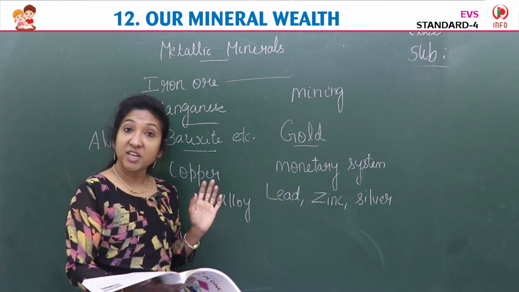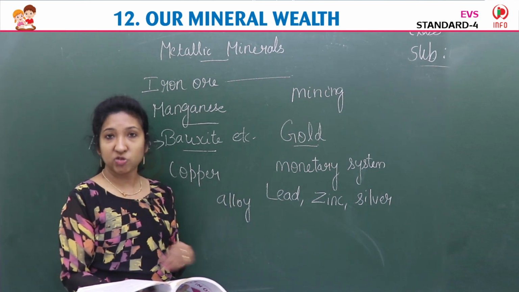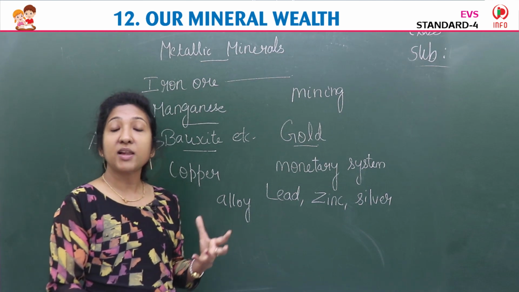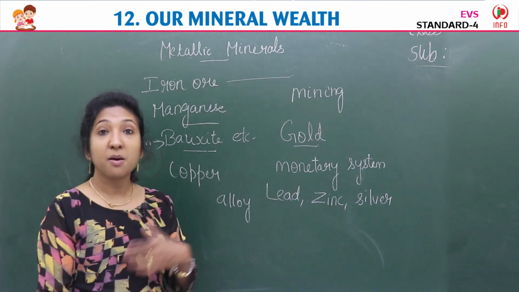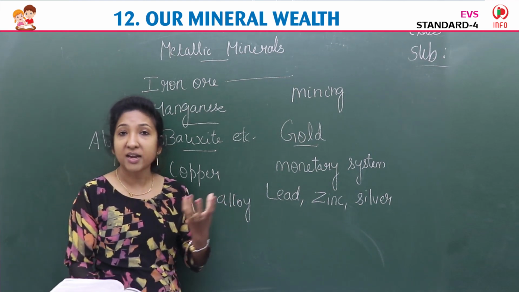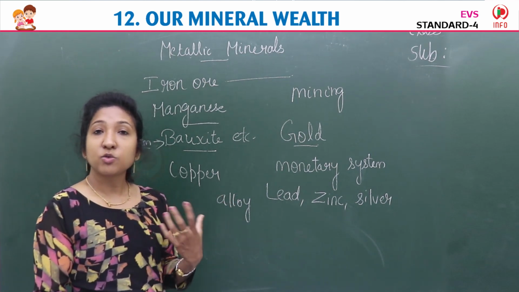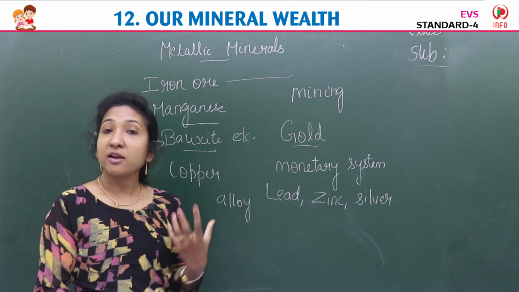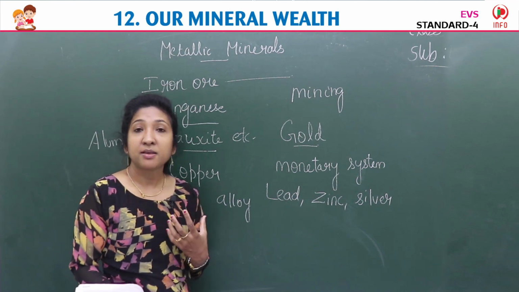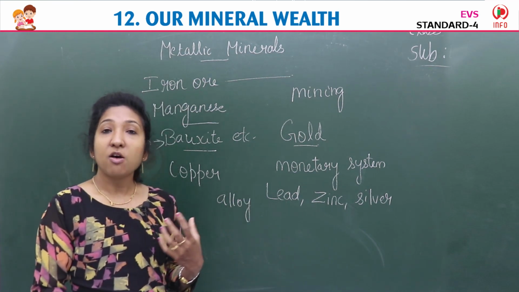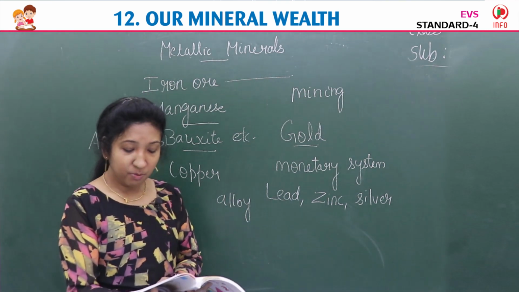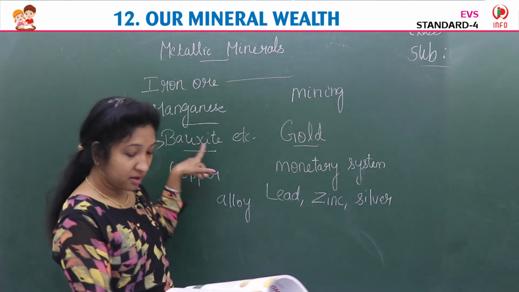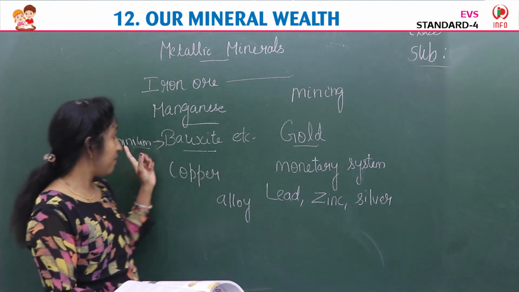Okay, next is copper. Copper is very important in the electrical industry. In making electrical items, we use copper. It is used as an alloy to make brass utensils, a yellow colored metal. So it is used for making brass, and also for electrical purposes, for wiring, we always use copper wire.